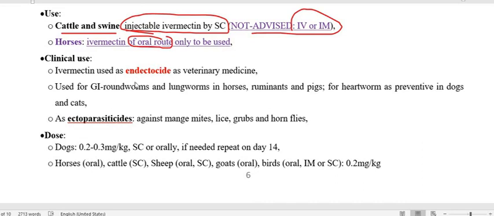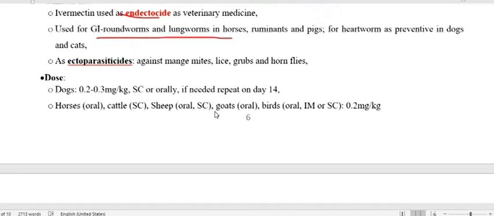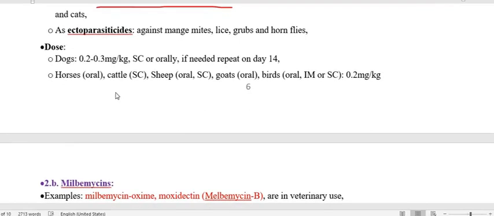Regarding clinical use as an insecticide, it is against roundworm, lungworm, and the species that we already mentioned. Regarding the dose, the dose of the drug is low for the dog, 0.02 to 0.03 mg subcut or orally, and if needed repeat on day 14.